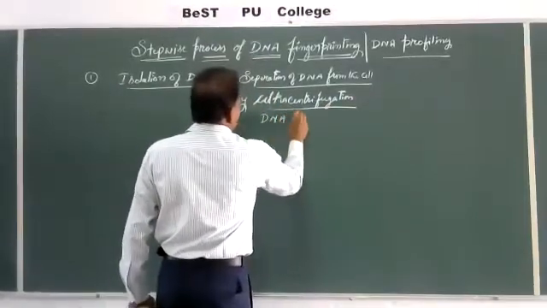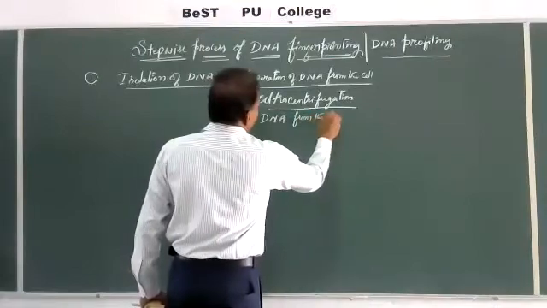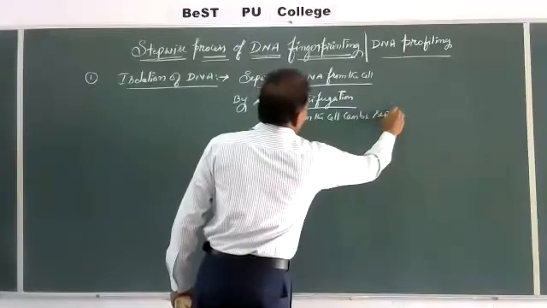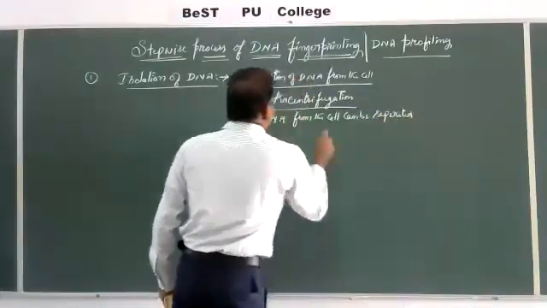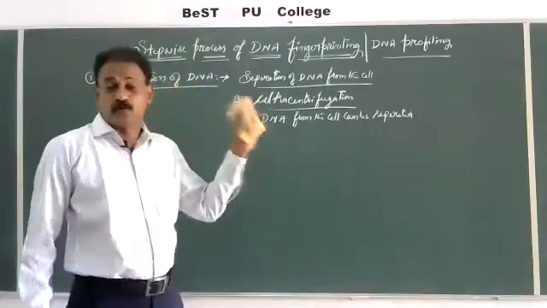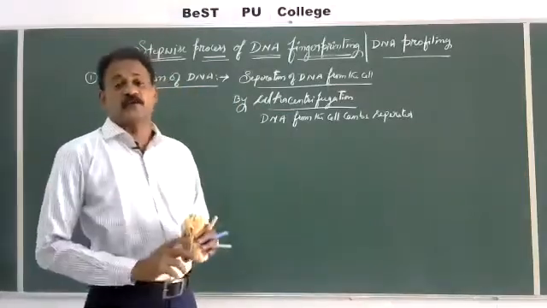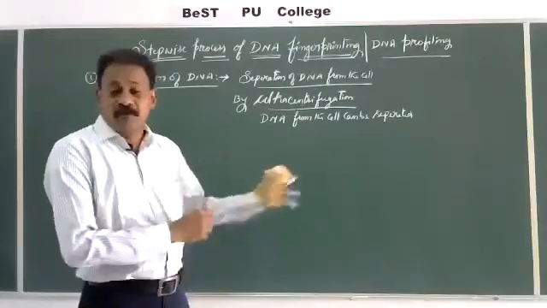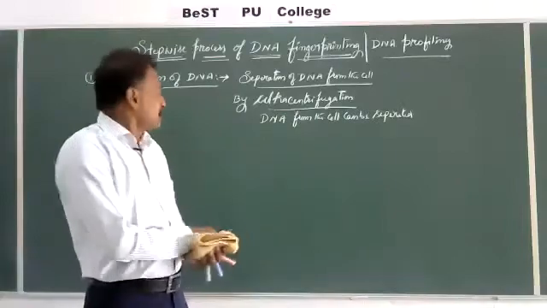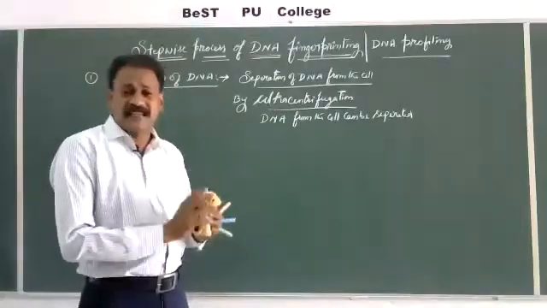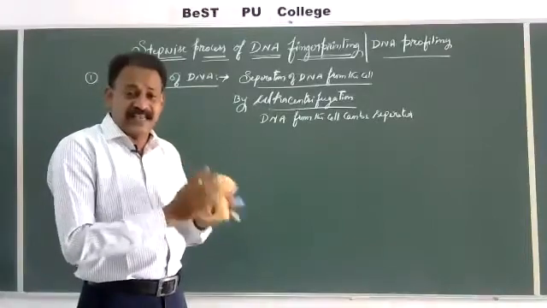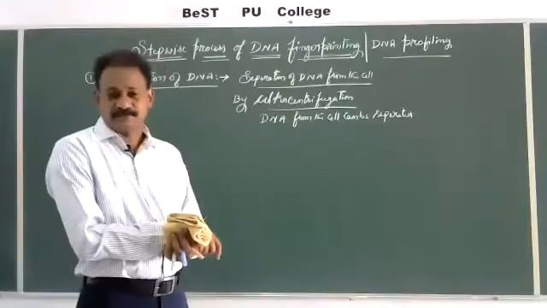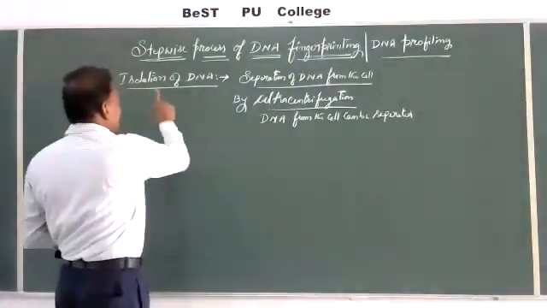DNA from the cell can be separated by various methods. Different methods are there to remove proteins: protease we have to use. To remove RNA, RNases we have to use. Amylases to remove lipids or polysaccharides. So various types of enzymes are there which will remove these, because DNA is present inside the cell, inside the nucleus, associated with several other chemical molecules. So the first step is isolation of DNA.